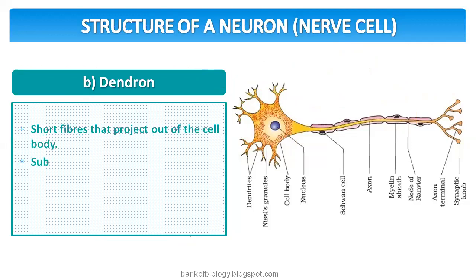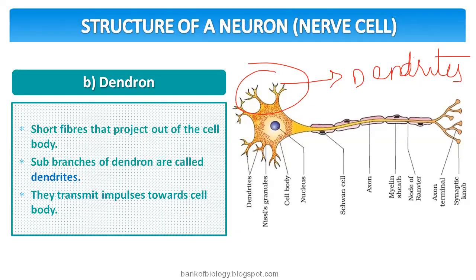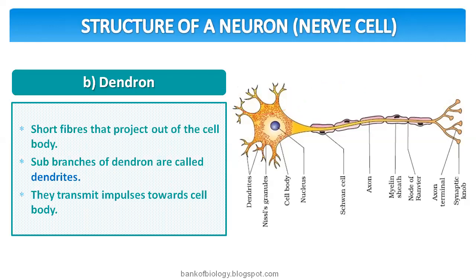Then next, the dendron: the short fibers that project out of the cell body. The sub branches of the dendron are called dendrites. They transmit impulses towards the cell body. That means the direction is like this.